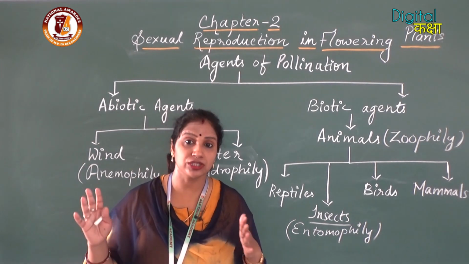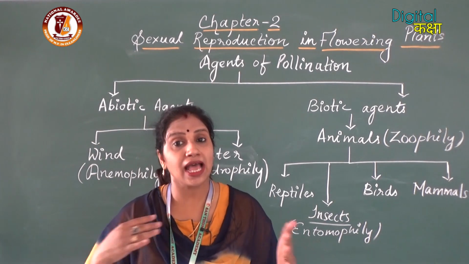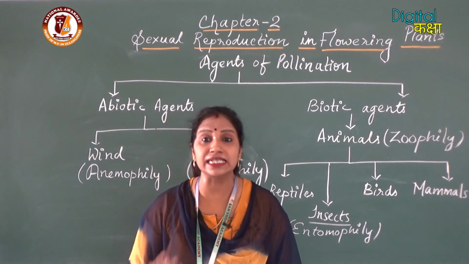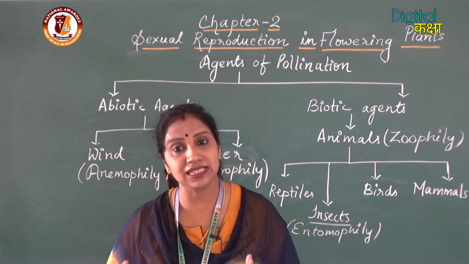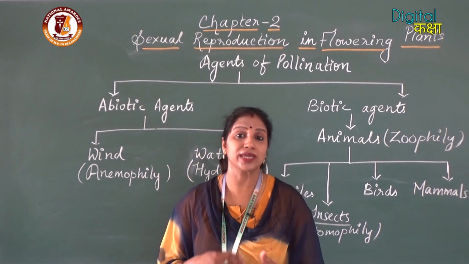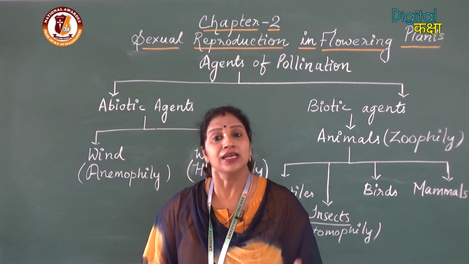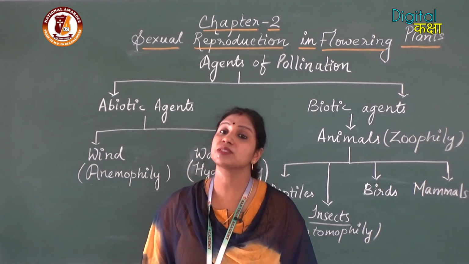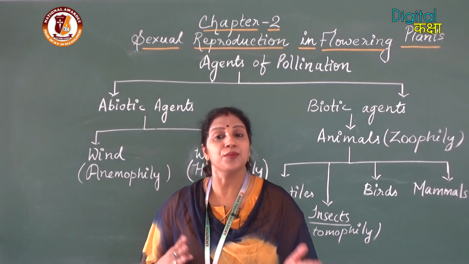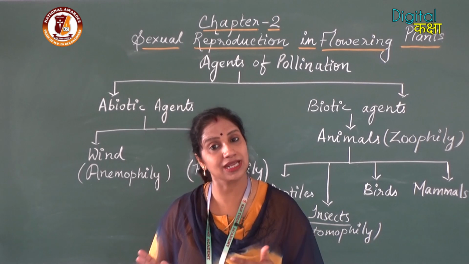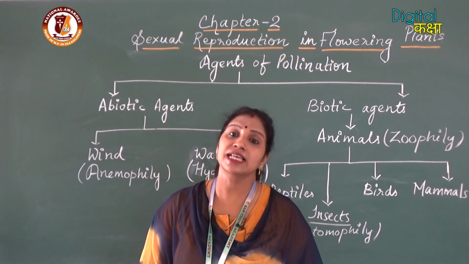So this was about the pollinating agents, and we will be taking these pollinating agents in detail in the next class. In this class we have discussed gamete transfer. Gamete transfer occurs by the pollination process. The types are self-pollination and cross-pollination.